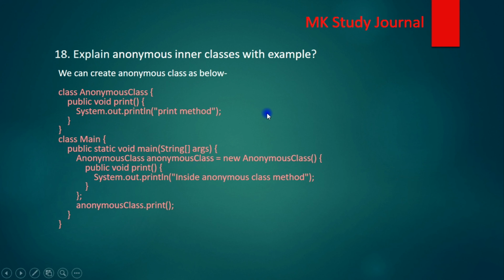Let's move to the next question. Explain anonymous inner class with example. With an anonymous inner class, we are creating an anonymous class using the new keyword and simply defining the implementation of the method. In this example we have a class, and inside the main class we create the anonymous class with new, providing the method inside it, and simply calling the method via this variable name. This is how we can create the anonymous inner class.